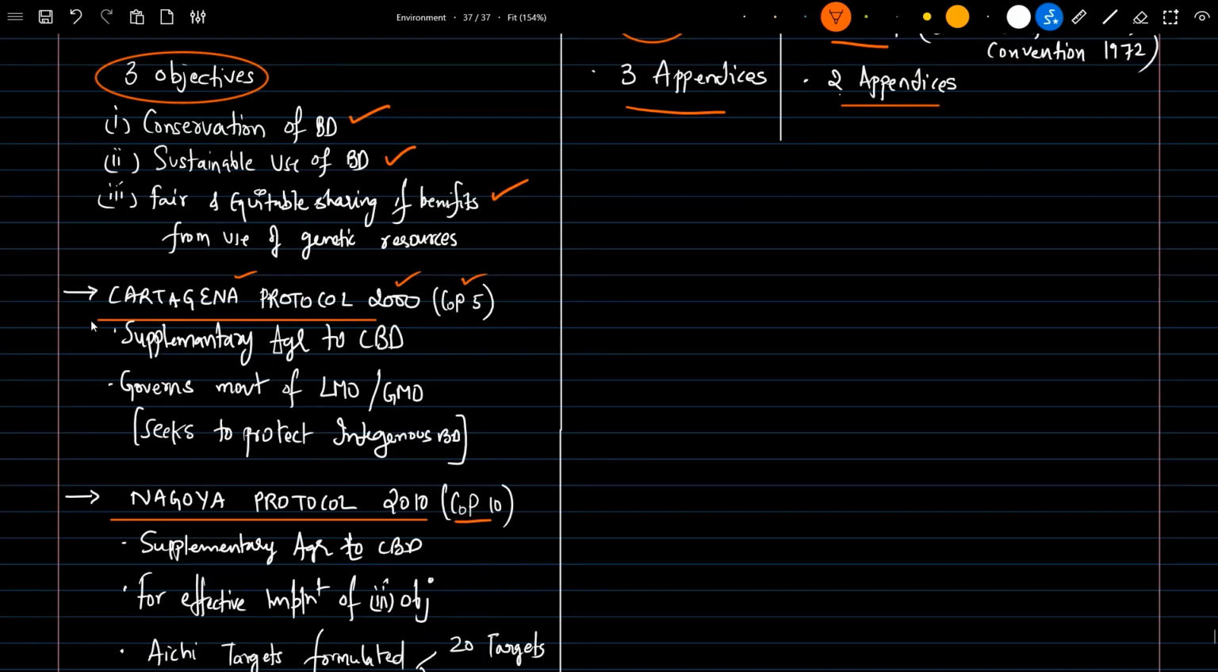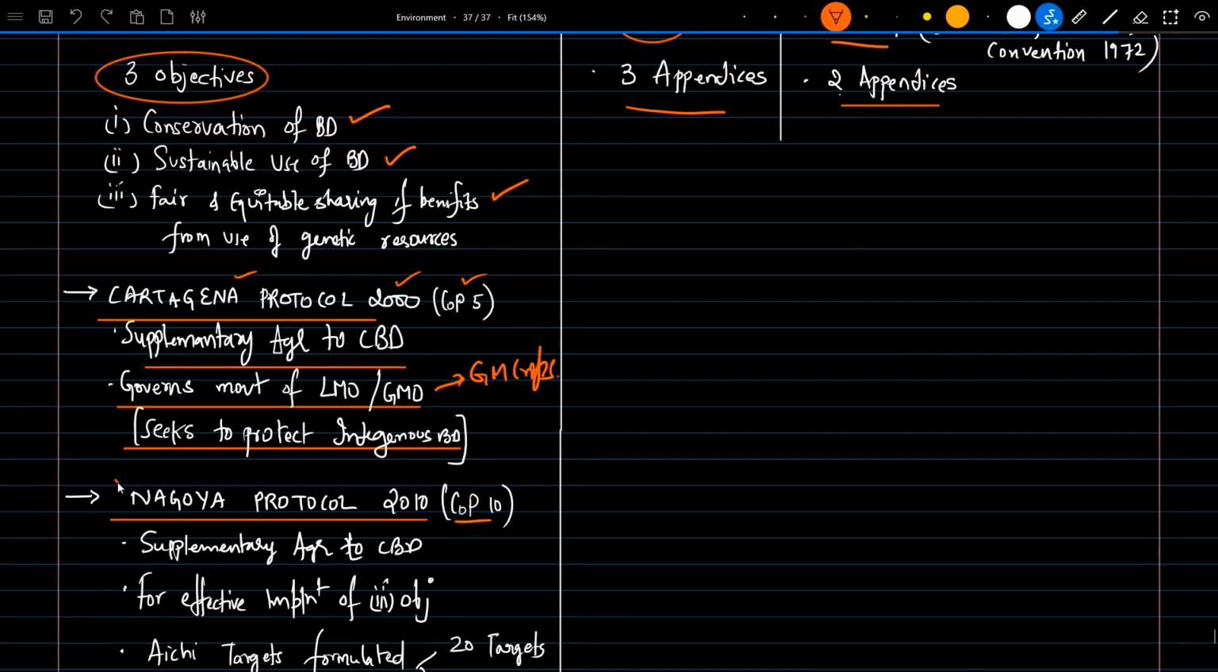So what does the Cartagena Protocol do? It is basically a supplementary agreement of the Convention on Biodiversity, and it governs the movement of living modified organisms or genetically modified organisms. For example, we simply know what GM crops are, so it is related to that kind of thing. Basically, it seeks to protect indigenous biodiversity, so that not much gene manipulation takes place and the local indigenous biodiversity is not lost. It basically strives in this manner.